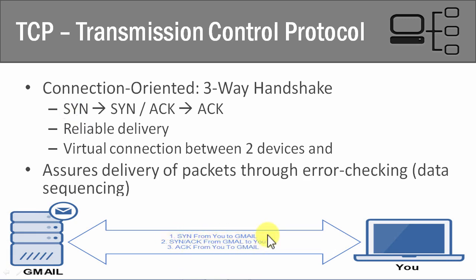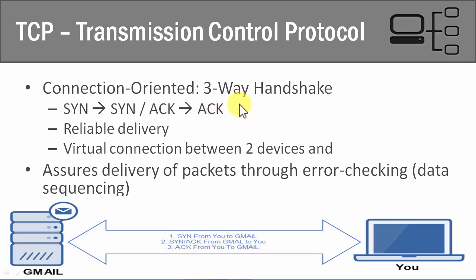And then if Gmail is able to communicate, they will acknowledge your request, which is what we call the SYN ACK. And right here we have our SYN ACK from Gmail. So Gmail is going to receive that request and then it's going to respond. And then lastly, you're going to acknowledge that you received Gmail's acknowledgement that it's ready to communicate, and that's called our final ACK. So that's our ACK, and that's why it's a three-way handshake.